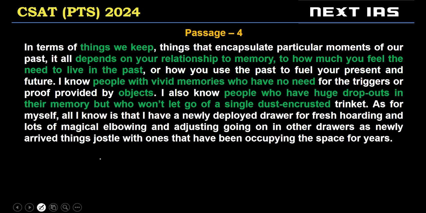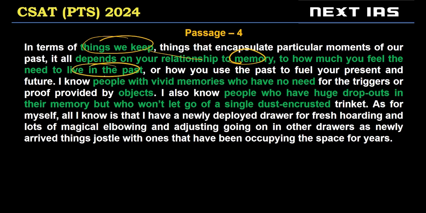All right, now let's look at this question. Now UPSC will rarely, in terms of 25 or 30 passage questions, one of the passages could be a narrative passage. Here the author is trying to talk about himself or herself and whether the author keeps things. Keeping things or objects is discussed here from the point of view of your relationship to memory, how much you want to live in the past. So, do you keep objects which remind you of the past, which help you relive the past? According to the author, there are two types of people.